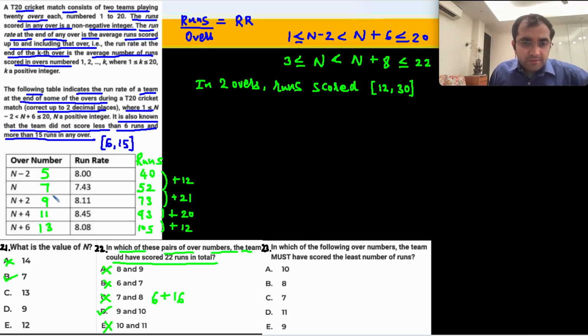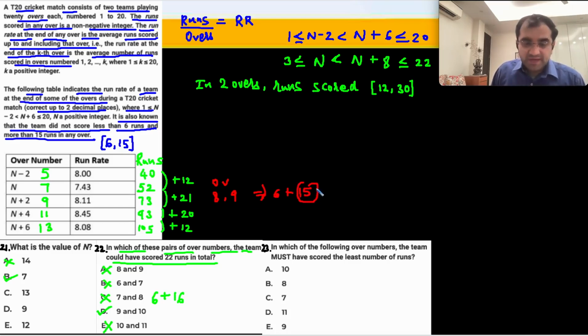Over number 9th and 10th. Over number 8 and 9 का total is 21 and over number 10, 11 का total is 20. ठीक है. So you have a total of, for example अगर आपने over number 8 में दे दिया 6 runs, then बाकी आप 15 runs दे सकते हो in over number 9. ठीक है.